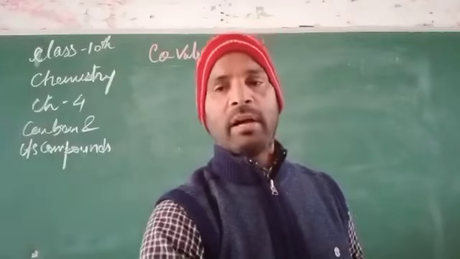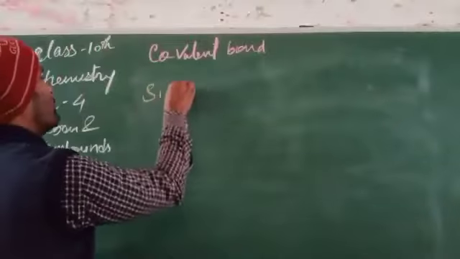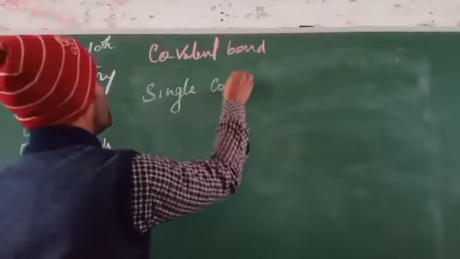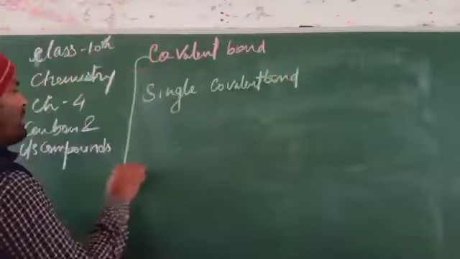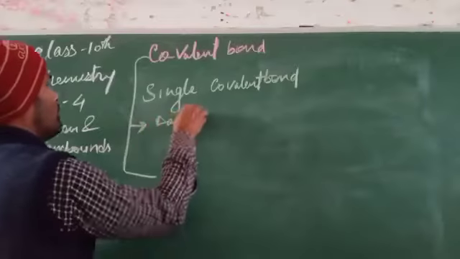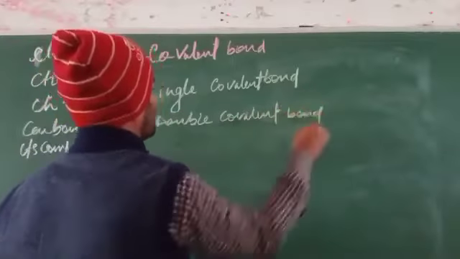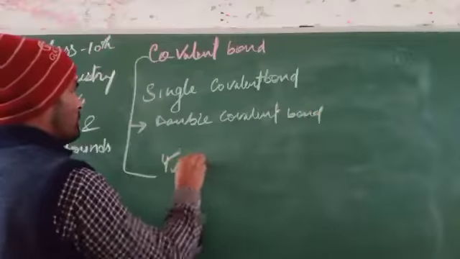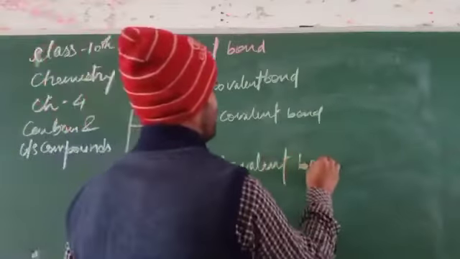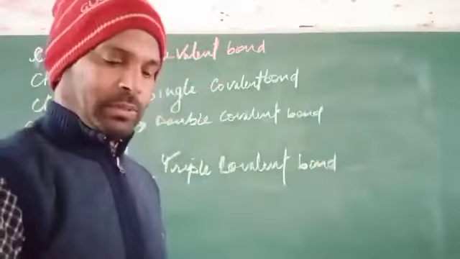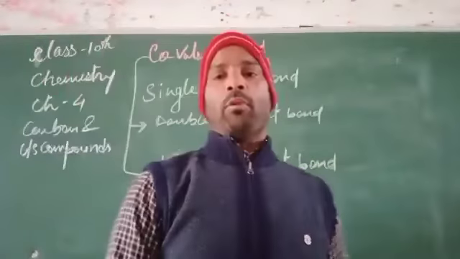So here we will first write about single covalent bond. It may be single covalent bond, double covalent bond, or triple covalent bond; it is a type of covalent bond.